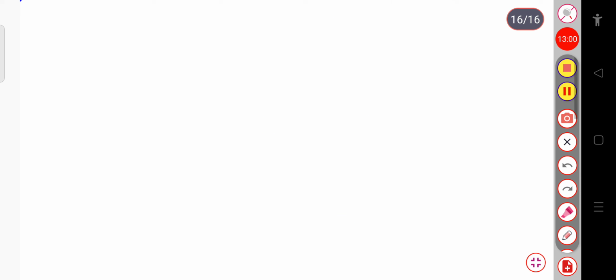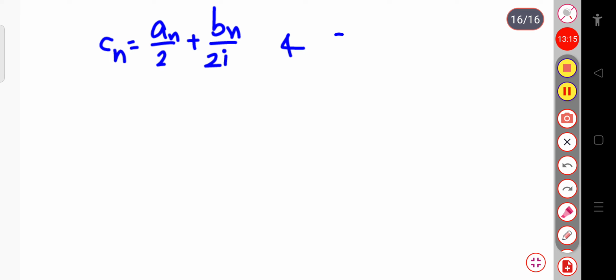And also if I write Cn equal to an by 2 plus bn by 2i, and also C minus n equal to an by 2 minus bn by 2i.